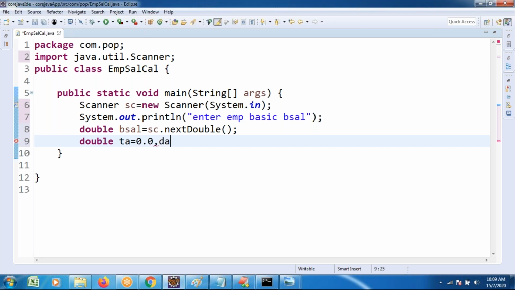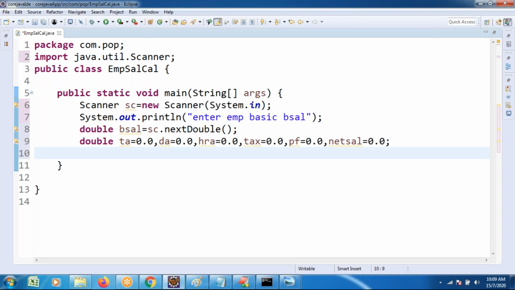TA is there, DA is there, and HRA also we require. Whatever fields we require, just insert them: TA, DA, HRA, tax, as well as provident fund. Also, it's required net salary after deductions and everything, whatever we're getting. Initially, declaration of those things with default values.